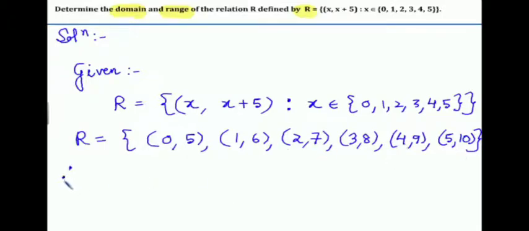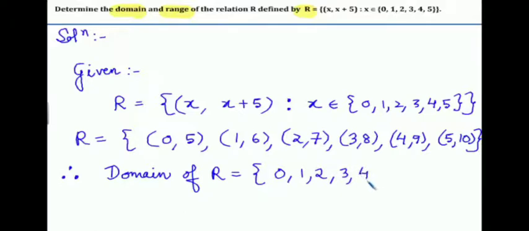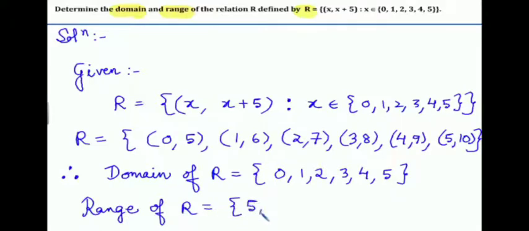Right? Some intelligent student asked me a question: sir, X belongs to 0 to 5, then why do we take 5, 6, 7, 8, 9, 10 in the second element? First of all, the domain of R is equal to the first element, 0, 1, 2, 3, 4, 5, and range is equal to the second element of the relation, that is 5, 6, 7, 8, 9 and 10. So range of R is equal to 5, 6, 7, 8, 9 and 10.